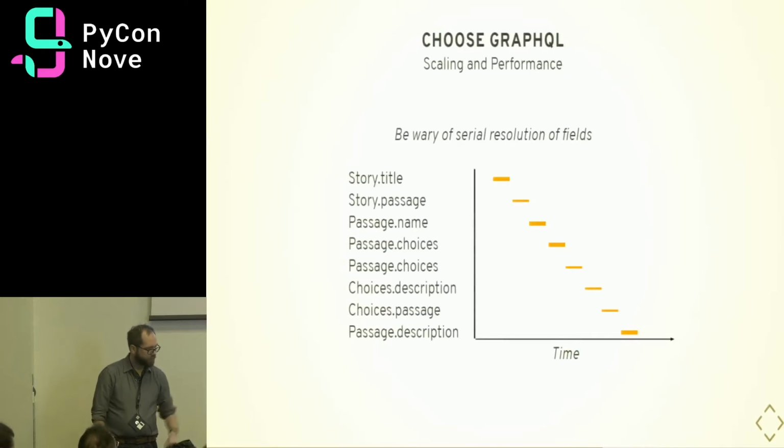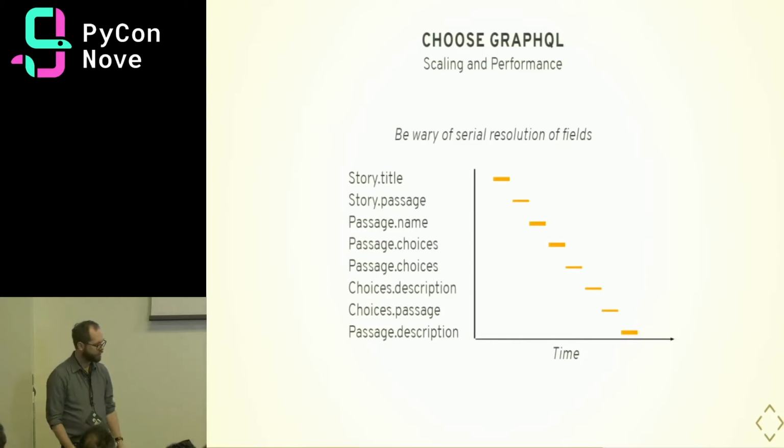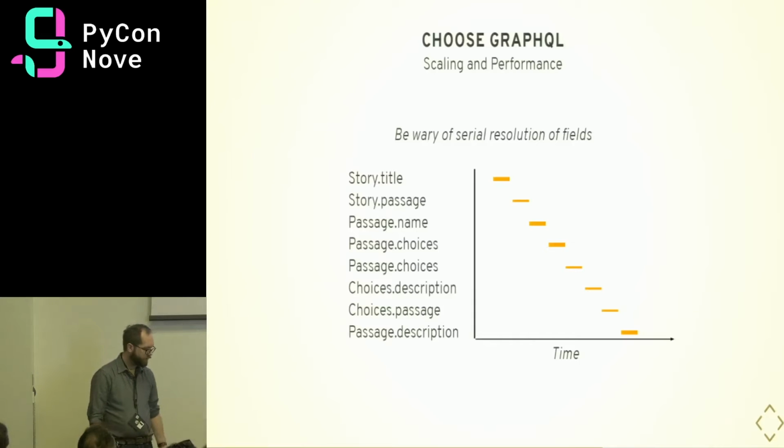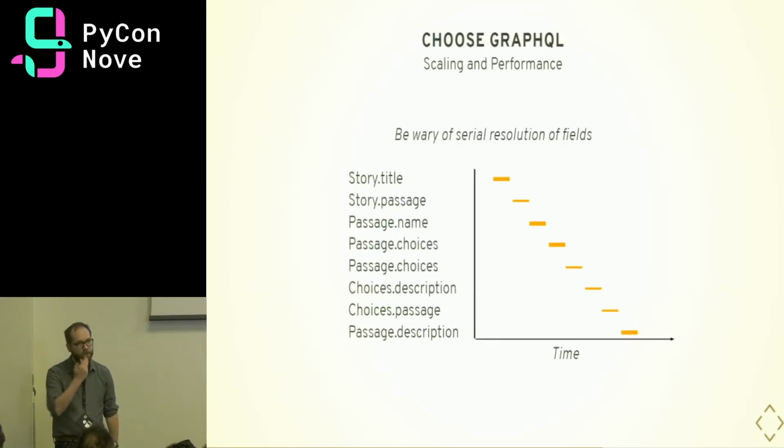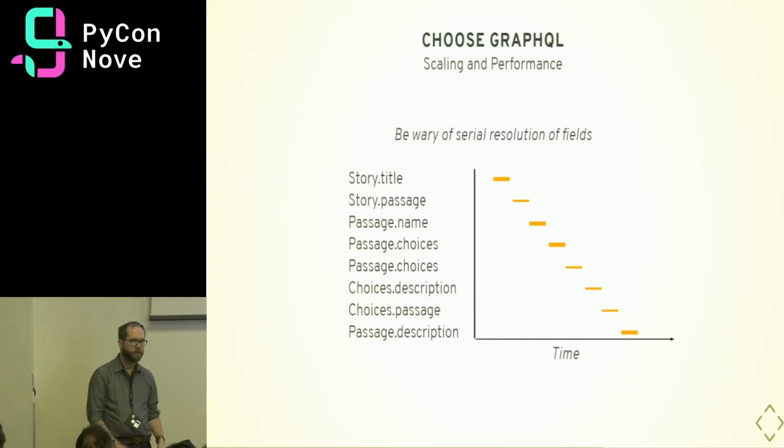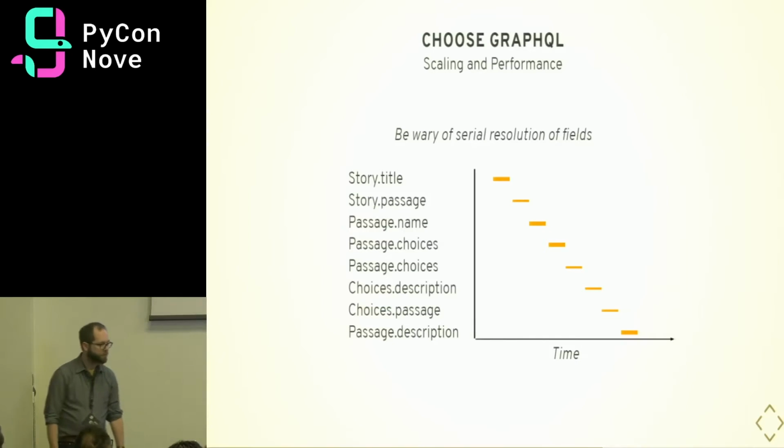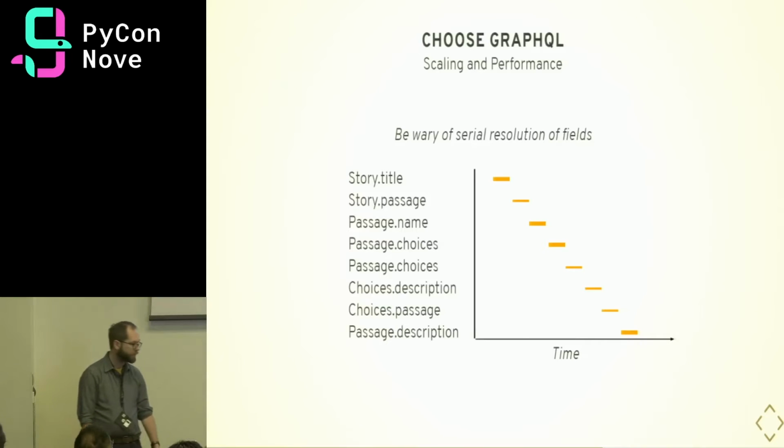Another danger is serial execution of fields. So you might have all of these fields resolved synchronously, just in a row. And if you saw Piero's lightning talk, he talked about the N+1 problem, where you might have lots of database requests going out. So for each passage and you're fetching the choices, you might fire database requests for that. So that could end up with a lot of overhead in your database very quickly.